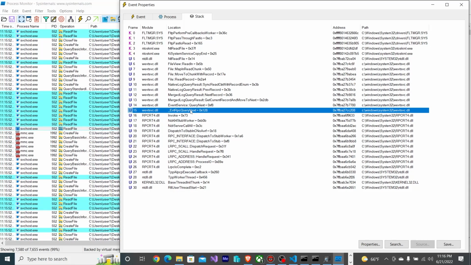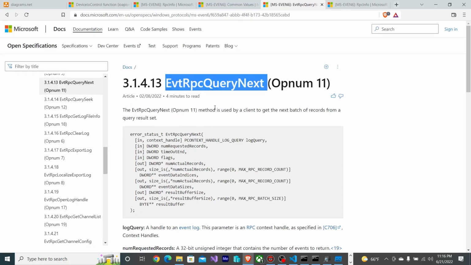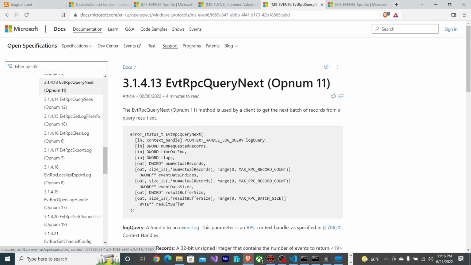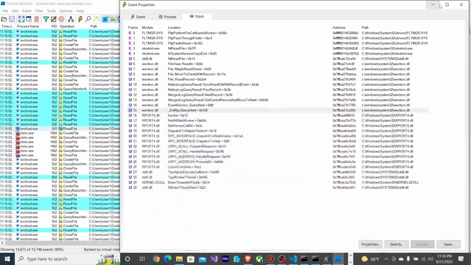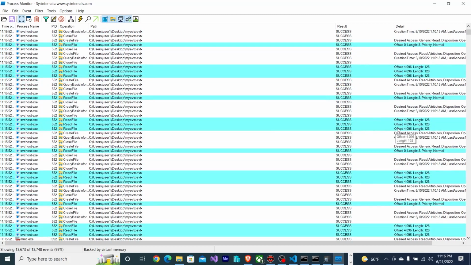Now, if we wanted to harness this function, this one's actually defined as well. In fact, it's right here linked to already on MSDN. EVT RPC query next. And some of the inputs, like the p context handle log query input that it takes as argument 1, is actually one of the outputs that we get from register log query. So now that we can successfully call register log query, we can continue in harnessing query next, which would reach these additional reads on our input. And with that done, I think that covers all the read files that we've seen on our input.